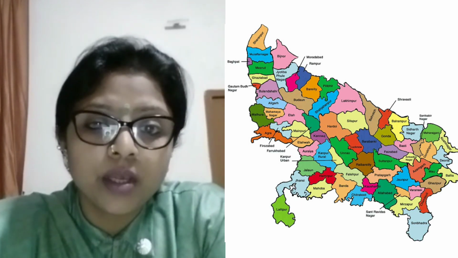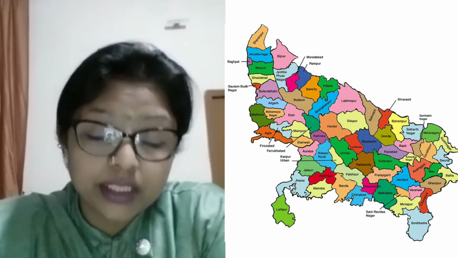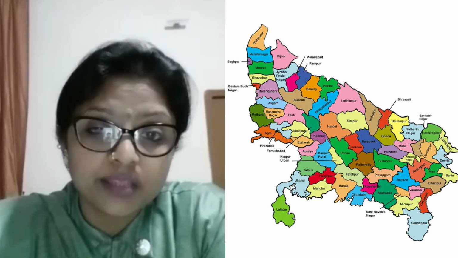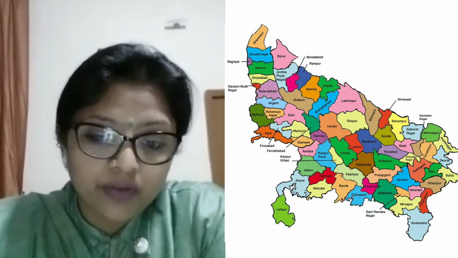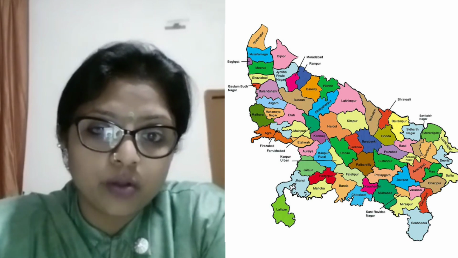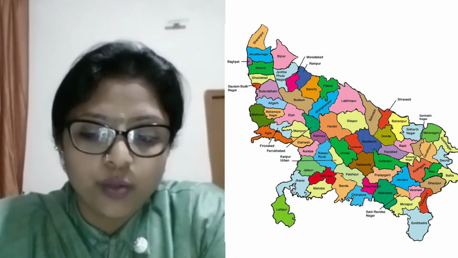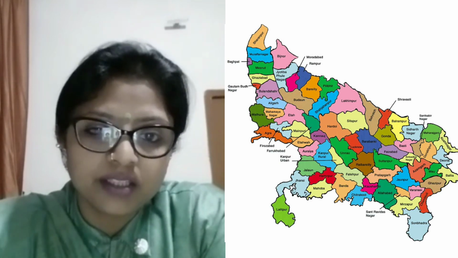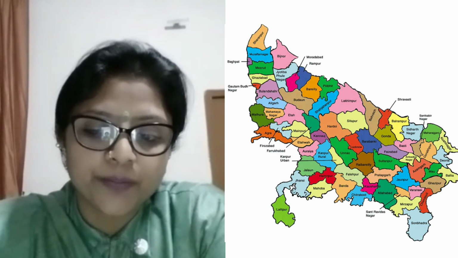And the main point is the major cities like Kanpur, Agra, Varanasi, Allahabad, Bareilly, all these are in UP, that is Uttar Pradesh, where in Agra we have the seventh wonder of the world, that is the Taj Mahal.